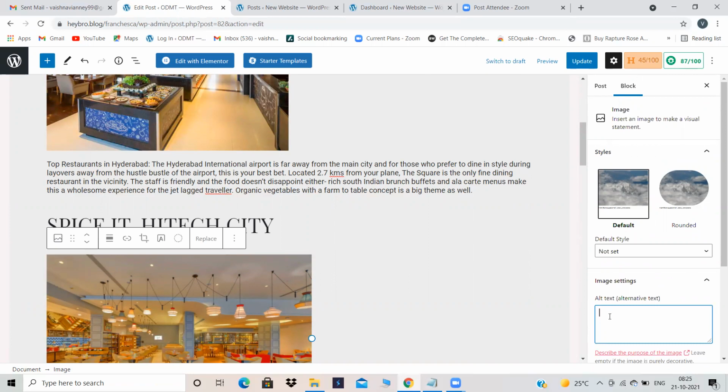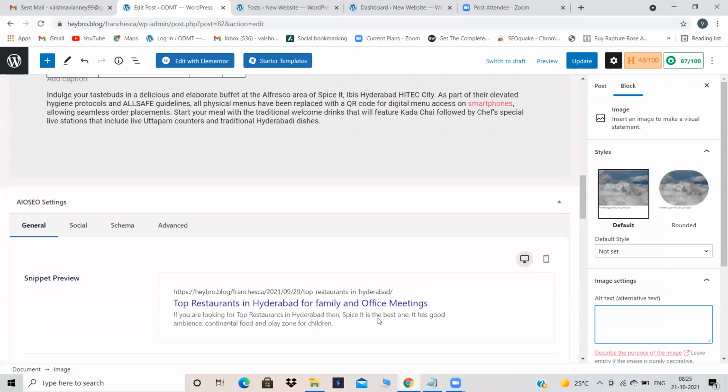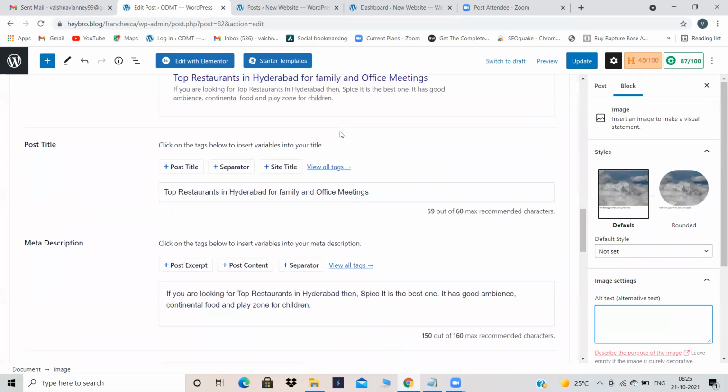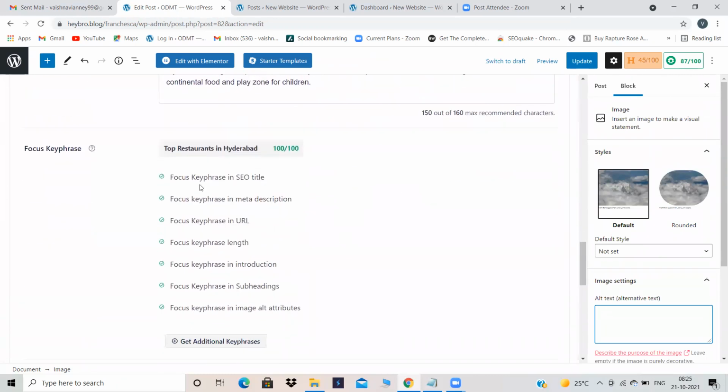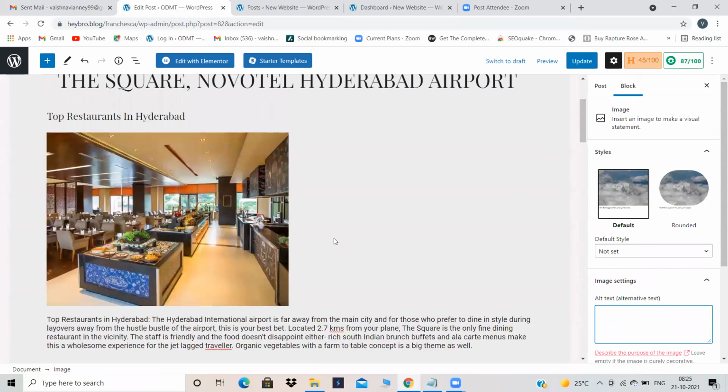For every image you have to give, just because your score has increased over here, don't think we should not give an image alt. For every image, you have to give an image alt. Now for this image, let's give an image alt over here. Top restaurants in Hyderabad for a wedding. Okay.